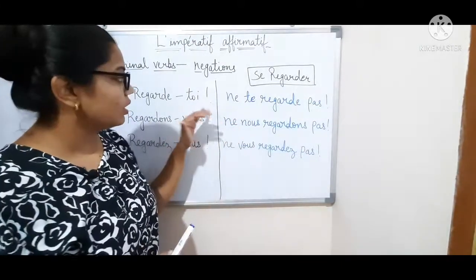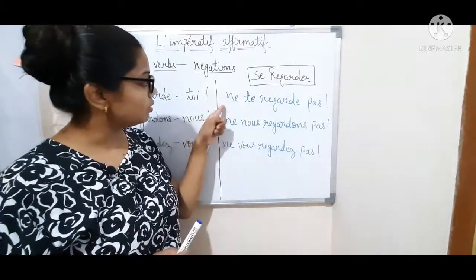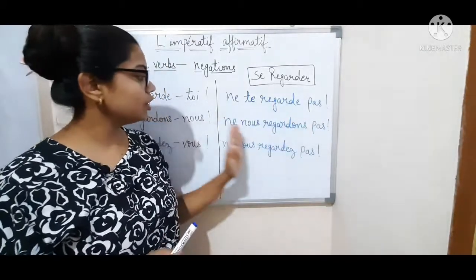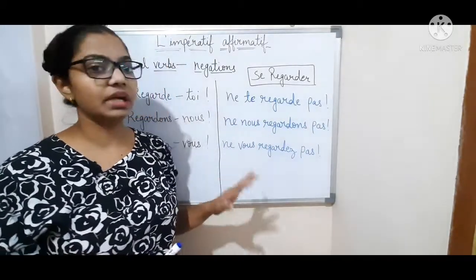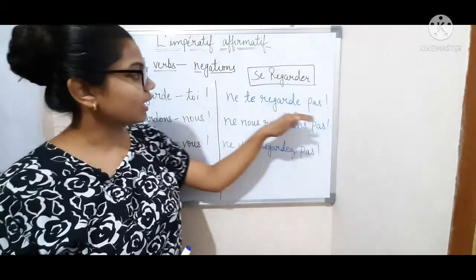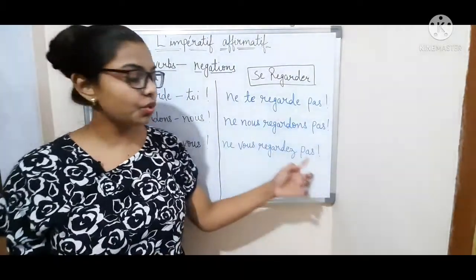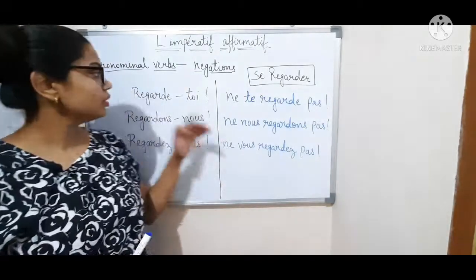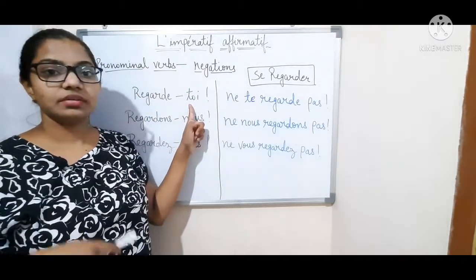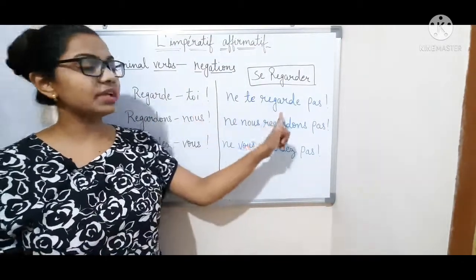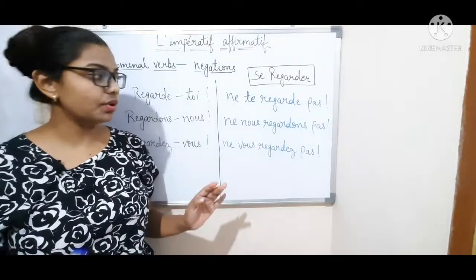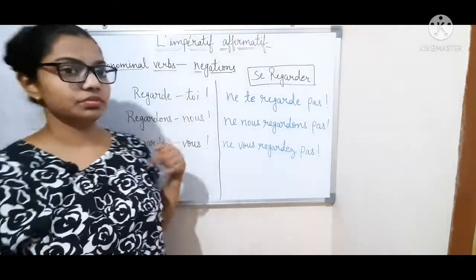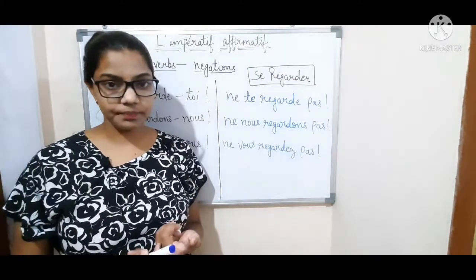In negations also we follow the same rule. Ne te regarde pas, ne nous regardons pas, and ne vous regardez pas. Regarde-toi, look at you. Ne te regarde pas, don't look at you. Regardons-nous, let's look.